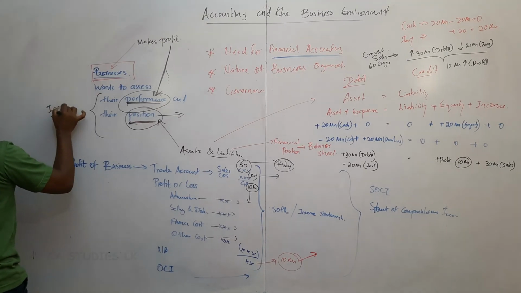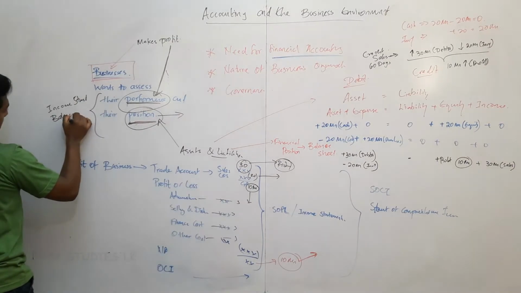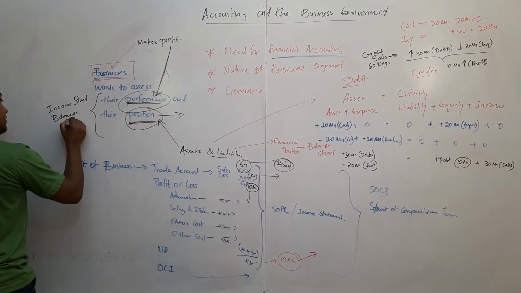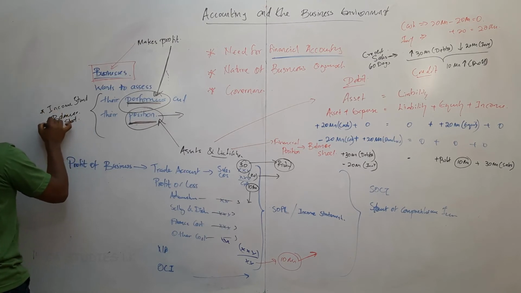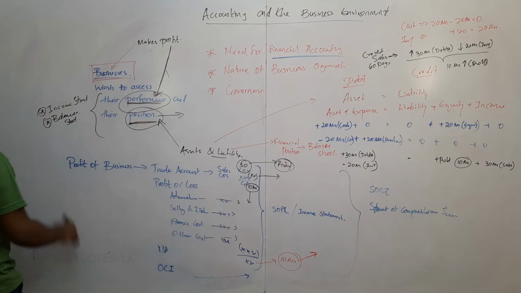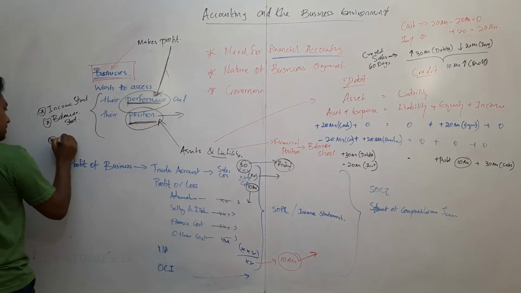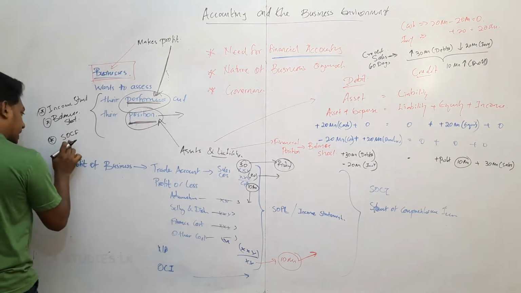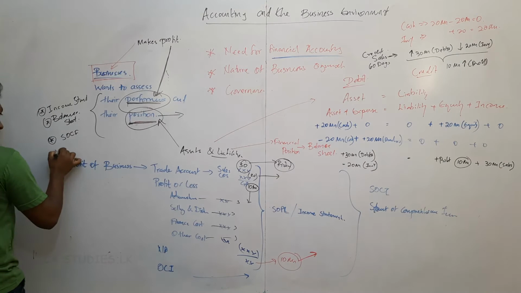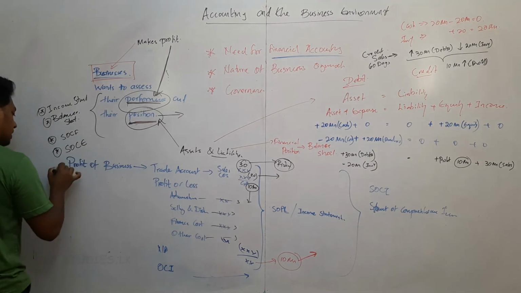If I say in your language, that is income statement. Most of the students want the technical word you use in advanced level. So income statement, balance sheet. In addition to this, we will be preparing statement of cash flow. Please write, I am writing in short. Then preparing statement of changes in equity.